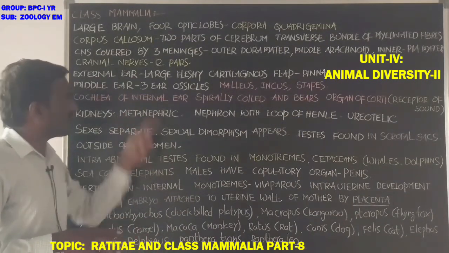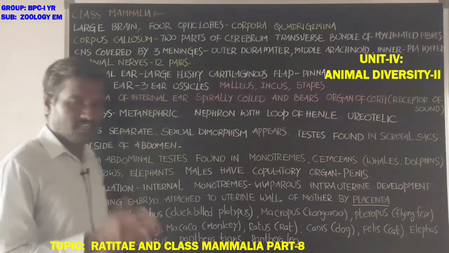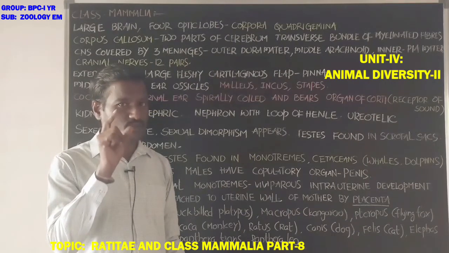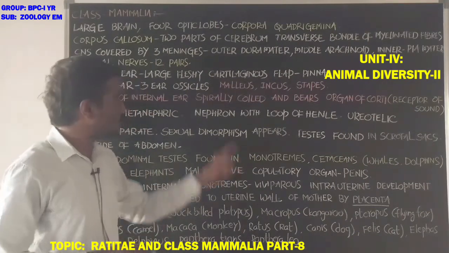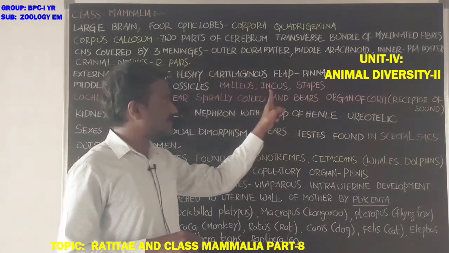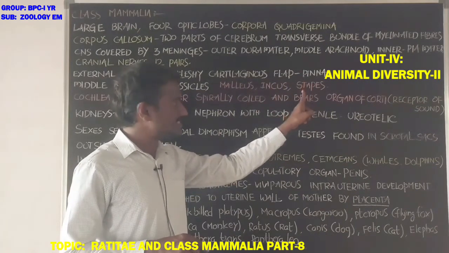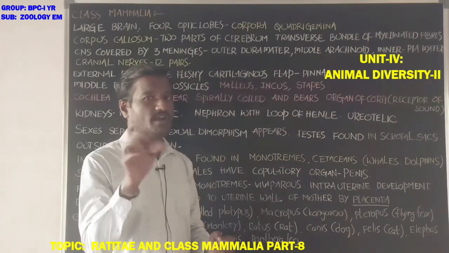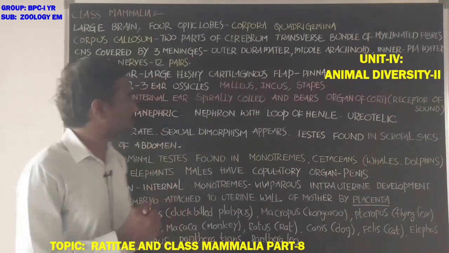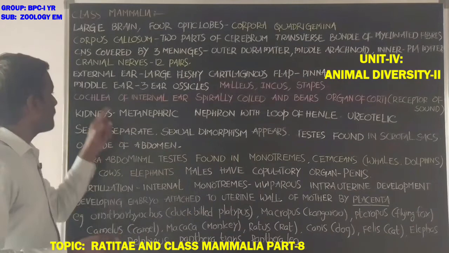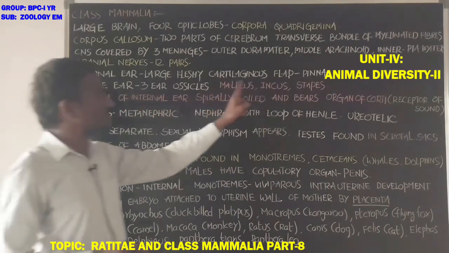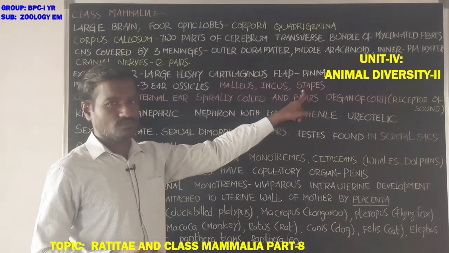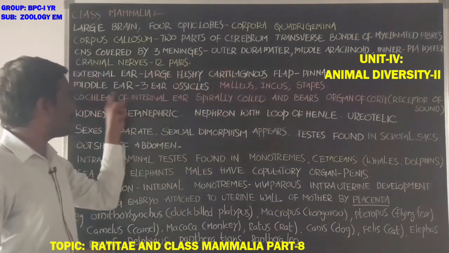Next, the middle ear consists of 3 ear ossicles, the 3 smallest bones. These are malleus, incus, stapes. Stapes is the smallest bone in the human body. So malleus, incus, stapes: 3 ossicles are present in the middle ear.